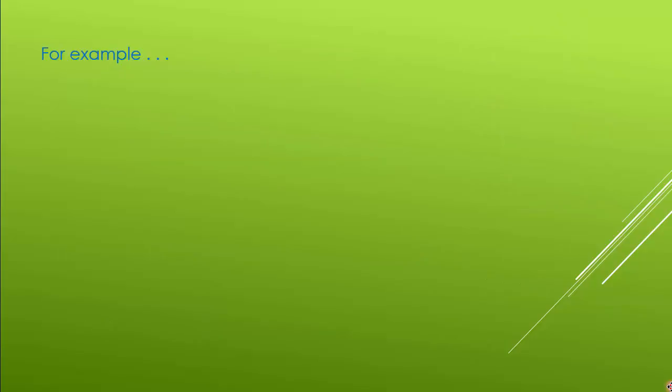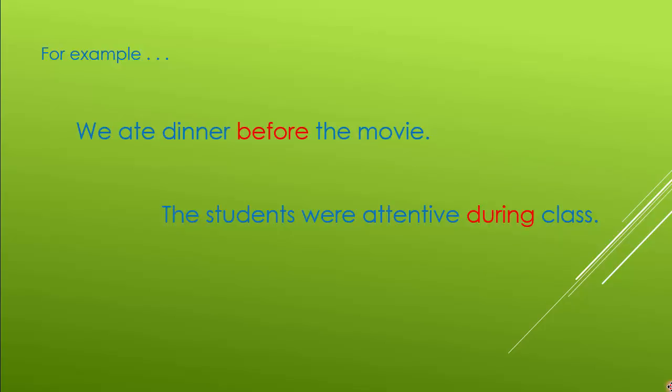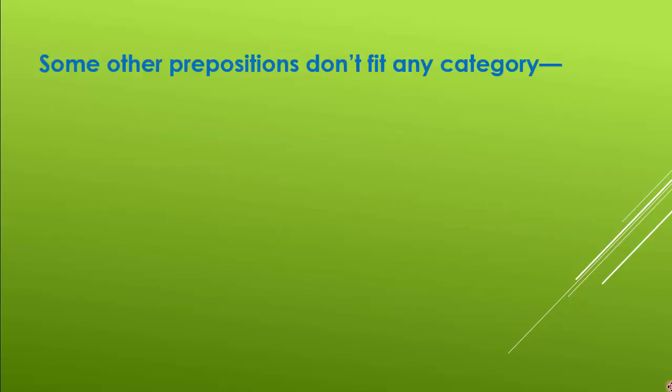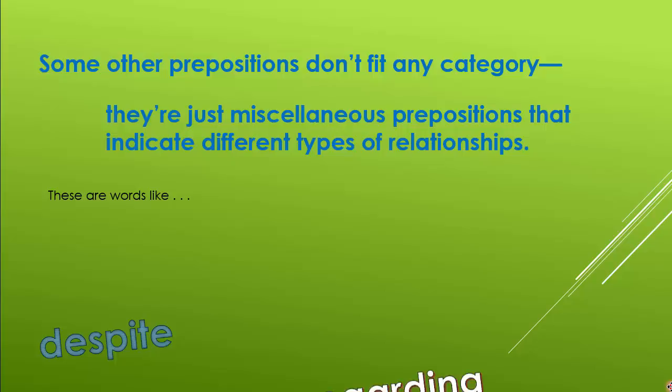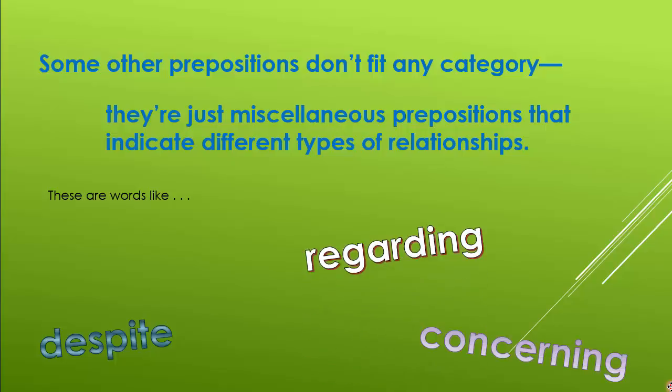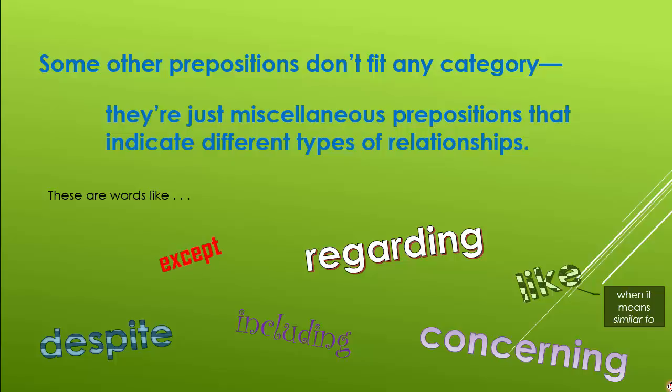For example, we ate dinner before the movie. The students were attentive during class. I haven't seen Janet since the holidays. Some other prepositions don't fit any category. They're just miscellaneous prepositions that indicate different types of relationships. These are words like despite, regarding, concerning, including, like when it means similar to, and except.